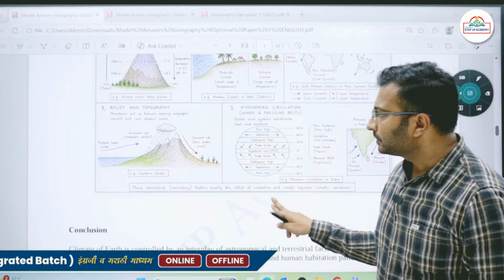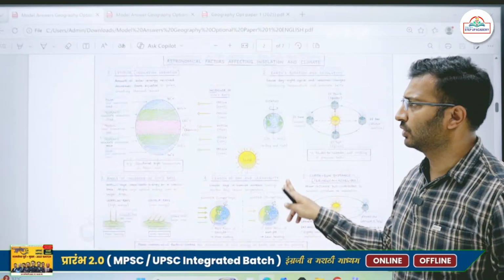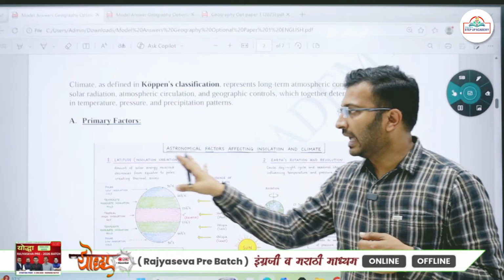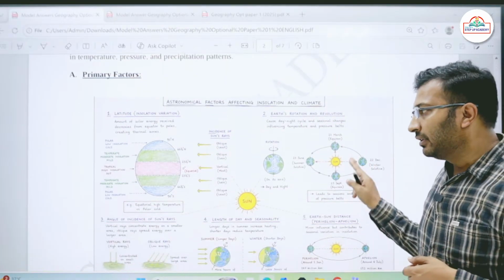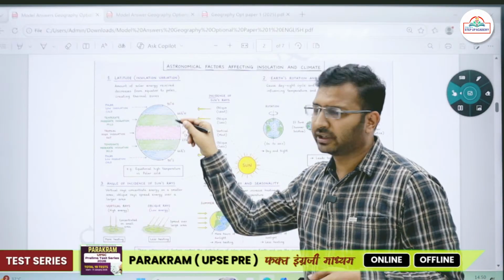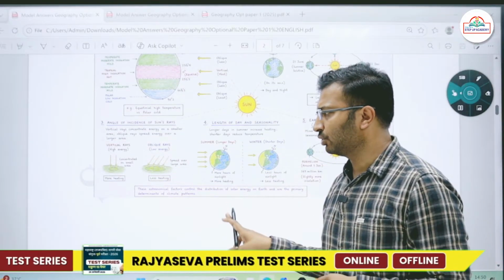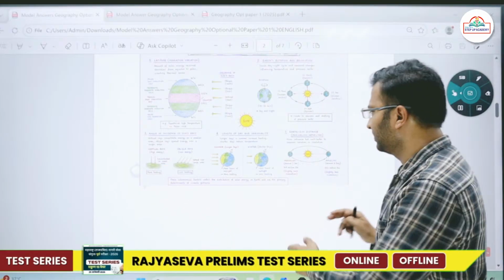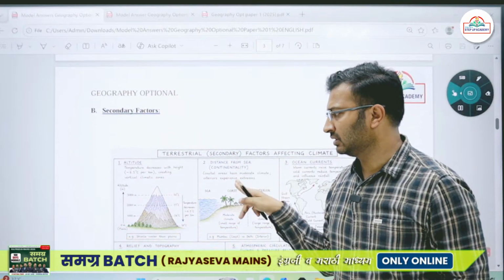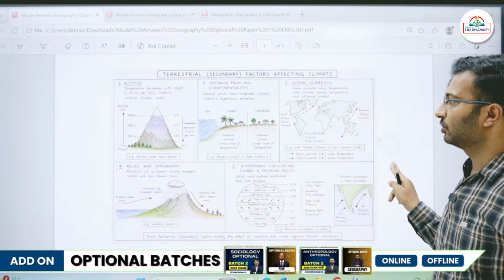So likewise, this question was a pretty straightforward direct question, but you have to include a geographer's name. Try to include as many factors as you can. It will be great if you put in some diagrams. Draw small short diagrams on the side somewhere. I have drawn small diagrams over here. Then for secondary factors, here also you can simply draw a mountain like this and show that with increasing altitude, temperature goes on decreasing.